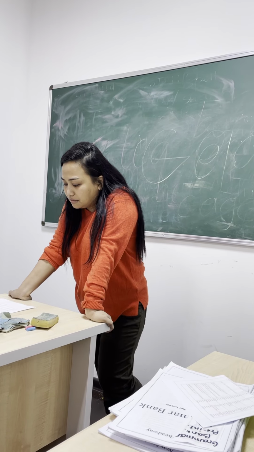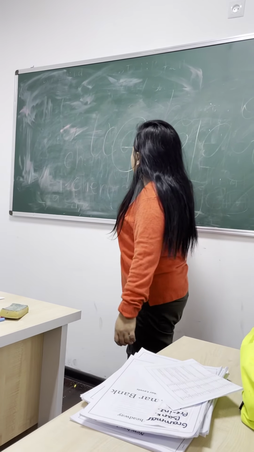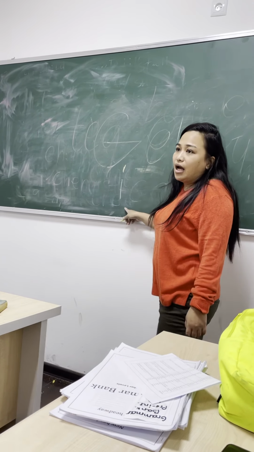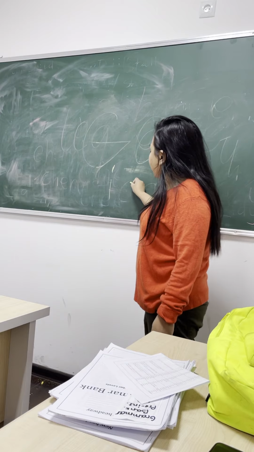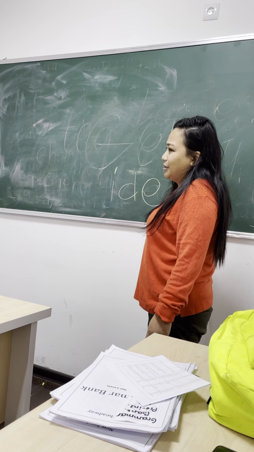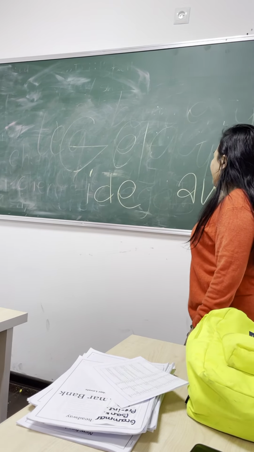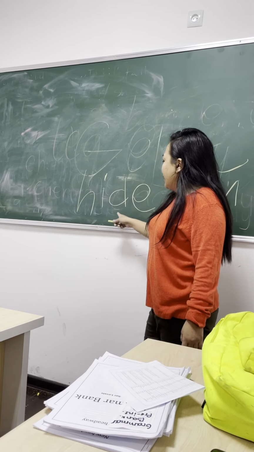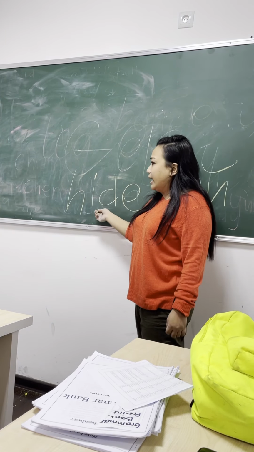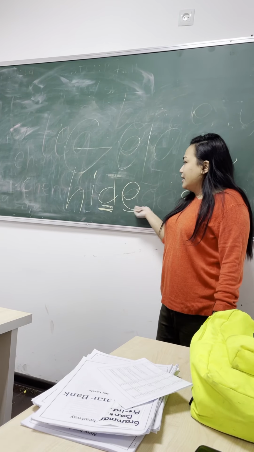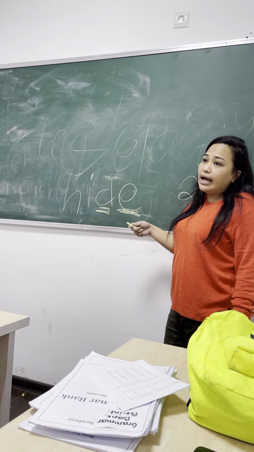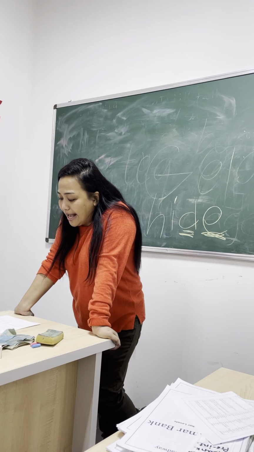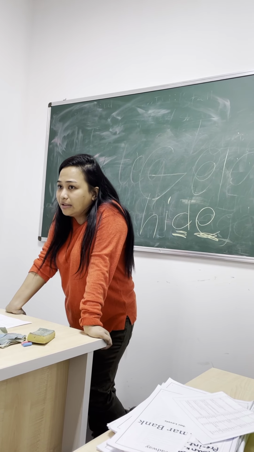Next. If after letter I comes one consonant letter and one vowel letter, will we pronounce the letter I as I? Very good. Eyes on the board. This is the letter I. After I comes a consonant and a vowel. This one will be the I sound. For example, hide, not hid. Why? After the I is a consonant and a vowel. Hide. What else? Fine, time, like.